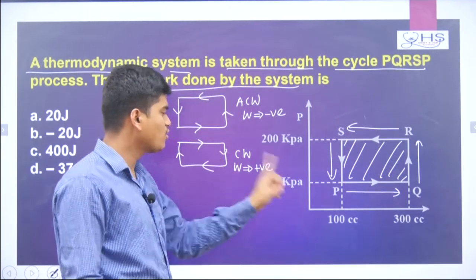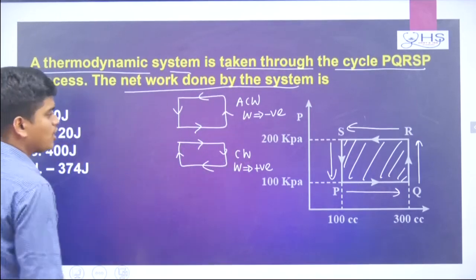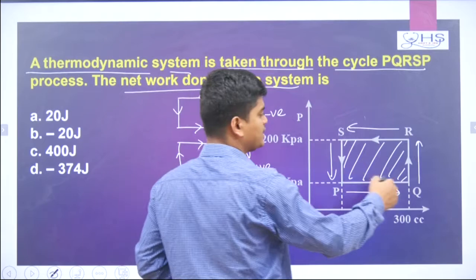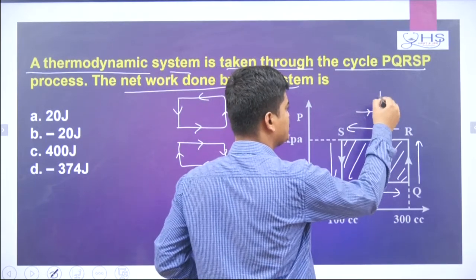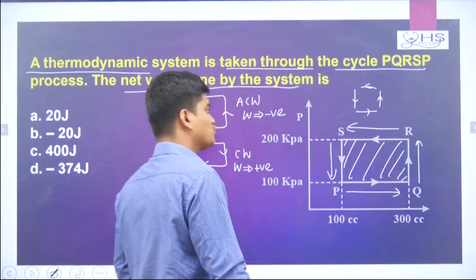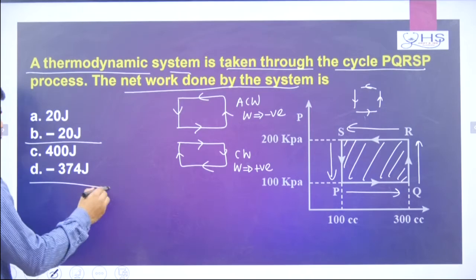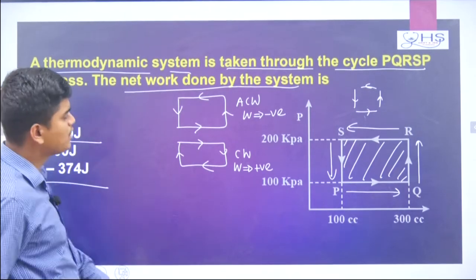If clockwise, then the work done will be positive. Anti-clockwise negative, clockwise positive. So in this case you see, the arrow is given like this, this and this, so it represents the anti-clockwise direction. So anti-clockwise means definitely it will be negative. That means either option B or option D.